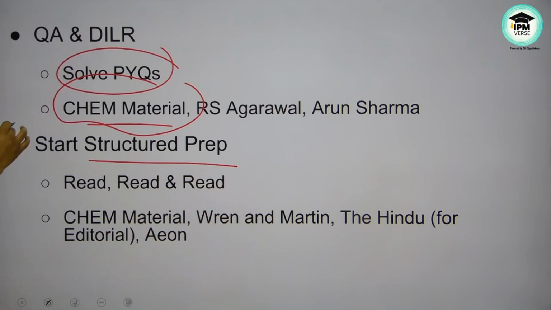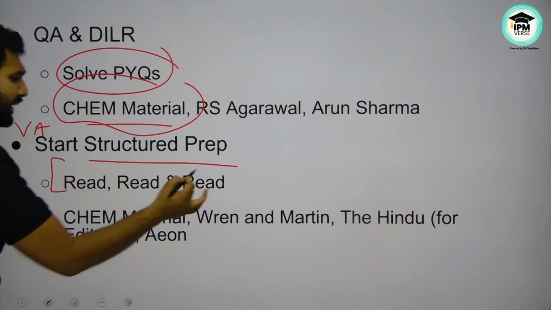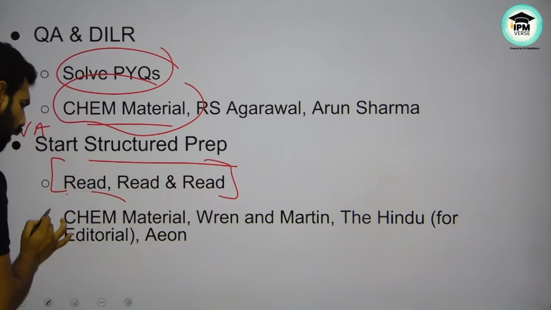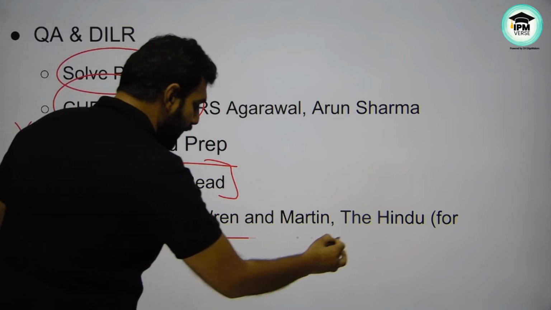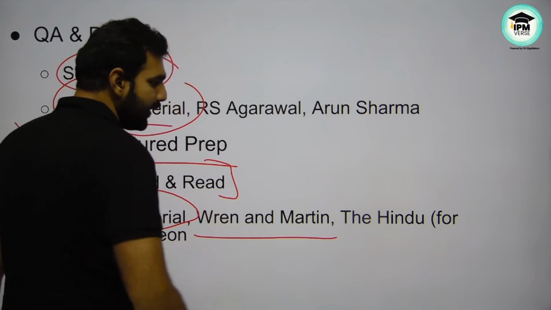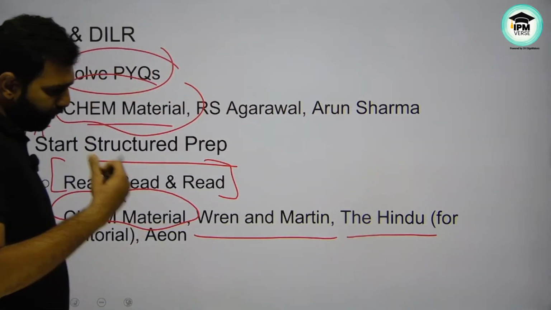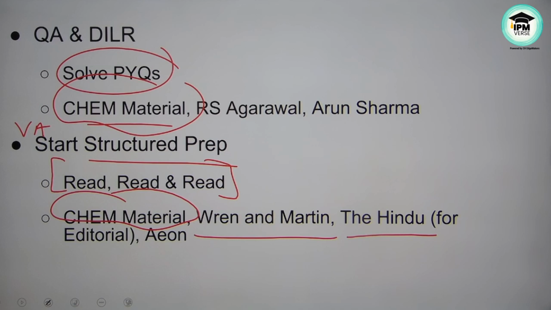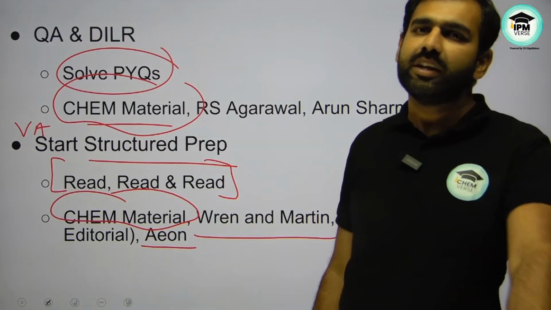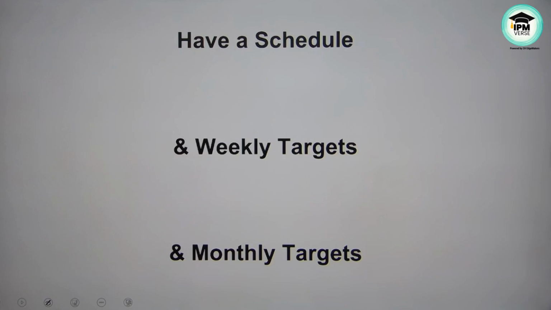For VA, I'll say read. That's the important thing. That's the most crucial thing. Of course, along with CHM material, for grammar you can refer to Wren and Martin, if you want to understand the basics. For reading newspapers like The Hindu, The Indian Express, or for more online resources, you can use these kinds of websites. So yes, a lot of things are there. You need to just visit them, refer to them, study them.